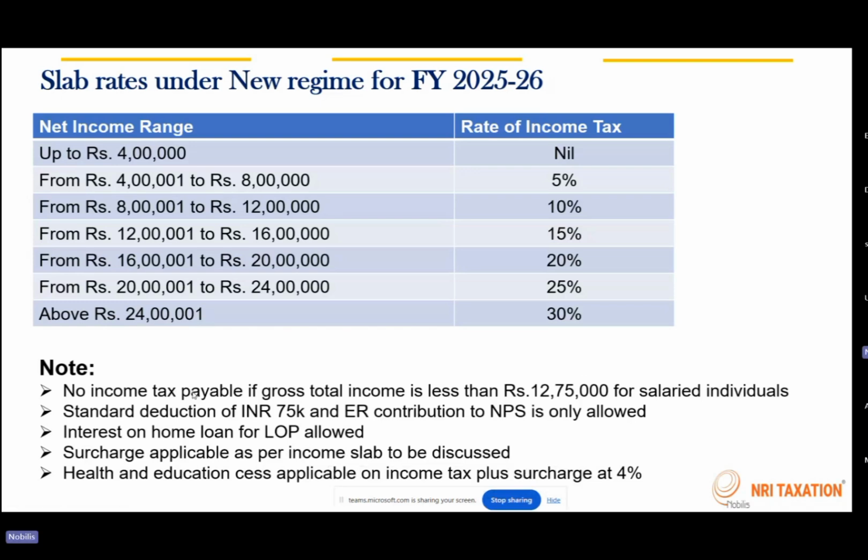Then there will be a surcharge on top of these slab rates. There's also something called a surcharge, which is applicable when the income crosses the specified limits. And plus there will also be health and education cess of 4%, which will be applicable. So we'll look into the surcharge rates in the upcoming slide. So this was all about the new regime.